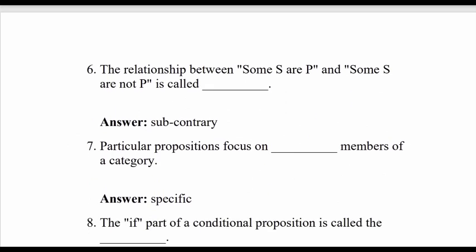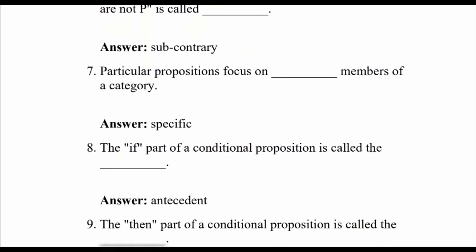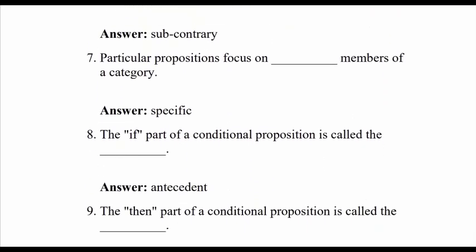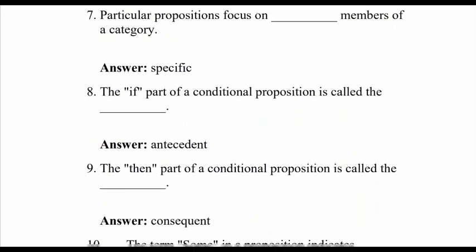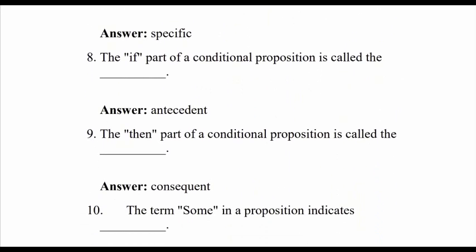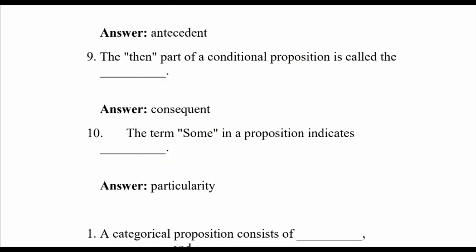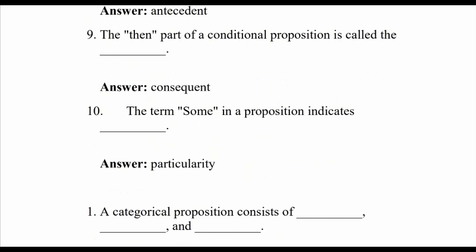Correct. The if part of a conditional proposition is called the antecedent. The then part of a conditional proposition is called the consequent. The term some in a proposition indicates particularity. A categorical proposition consists of, this we have already covered.